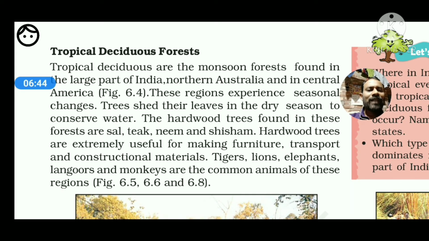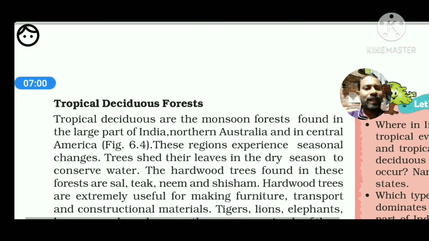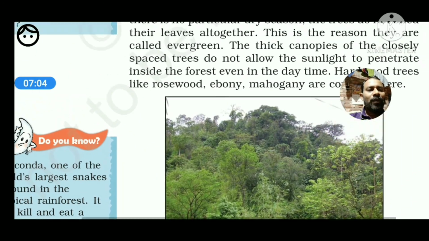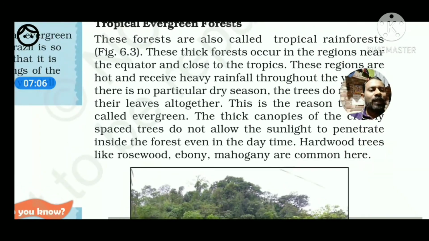Hardwood forests are extremely useful for making furniture, transport and constructional materials, which are found here in the tropical deciduous forest. Tigers, lions, elephants, langurs and monkeys are very common in the tropical deciduous forest. Next one, we are coming to the tropical evergreen forest, which has very hard wood examples. Hardwood trees like rosewood, ebony and mahogany are common there.